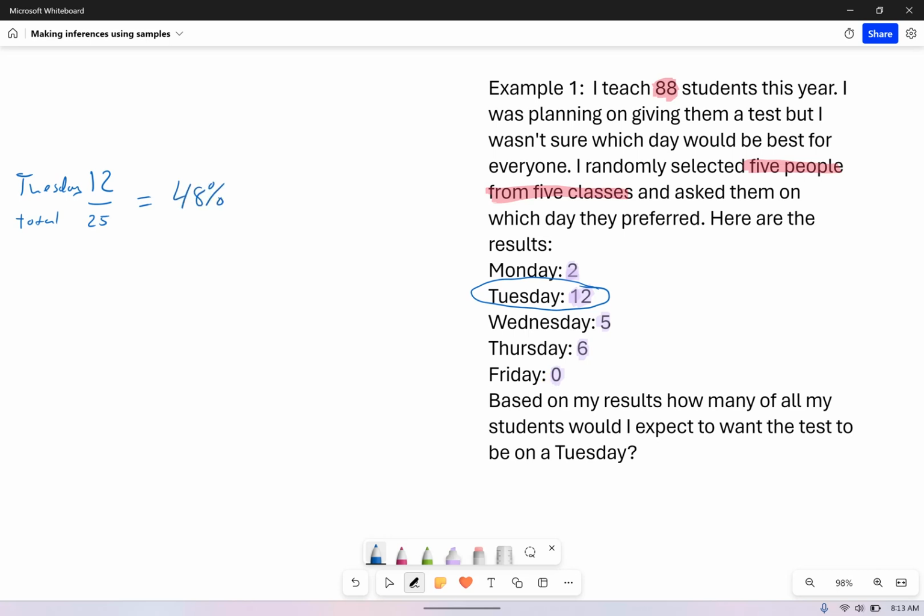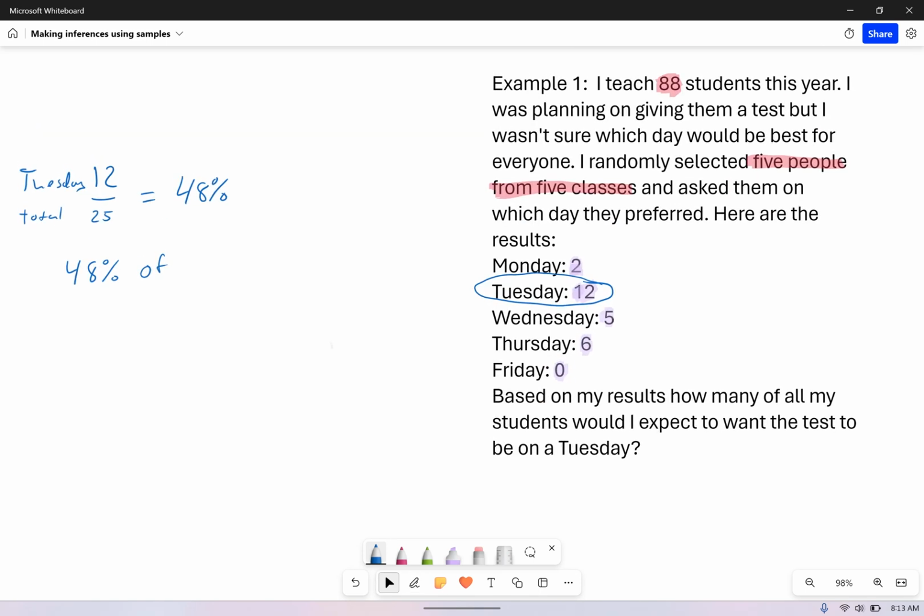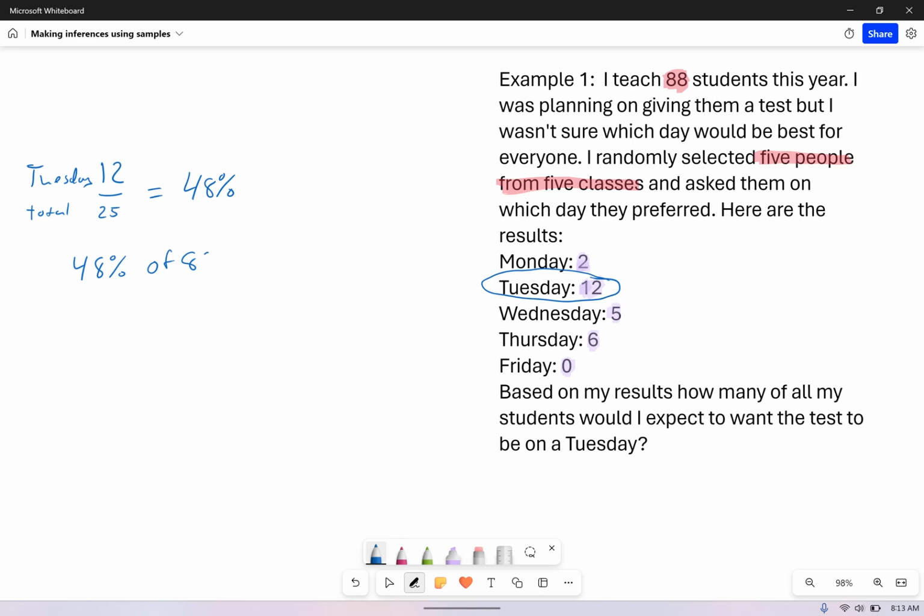So 48% of my sample said they'd prefer the test to be on Tuesday. So if 48% of the sample wants the test on Tuesday, what would be 48% of the population? Now remember, I teach 88 kids.